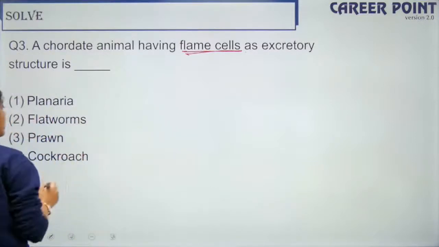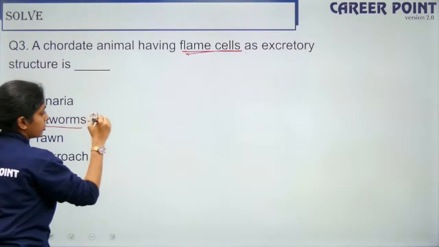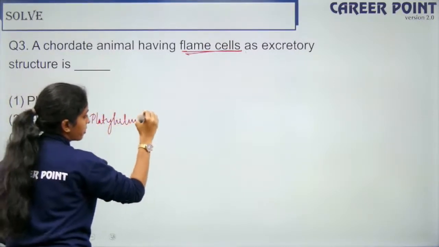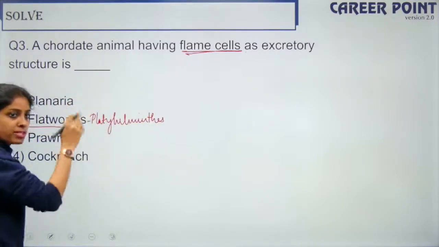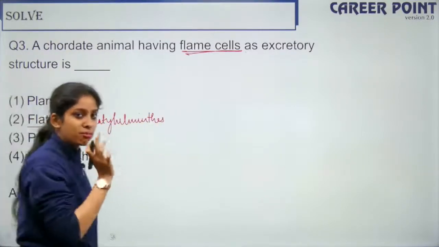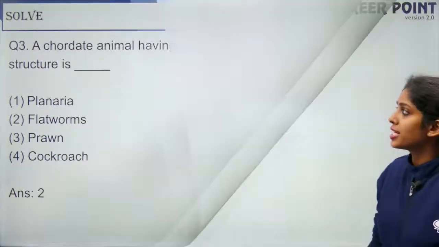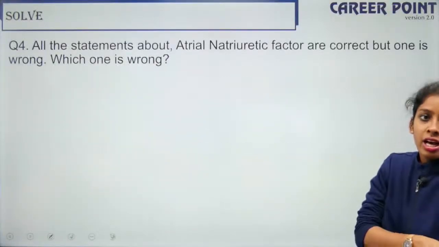So this is your planaria as well as your flatworms. Actually planaria is also a flatworm, but here to be very precise, it is platyhelminthes. Platyhelminthes have flame cells or solenocytes.